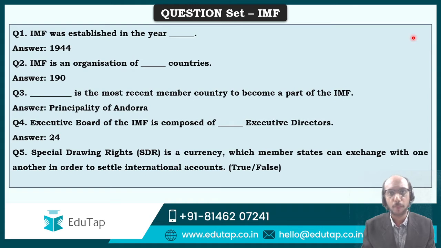Moving ahead to question number 5. This question is regarding special drawing rights. SDR is a currency which member states can exchange with one another in order to settle international accounts. You just have to say whether this statement is true or false.